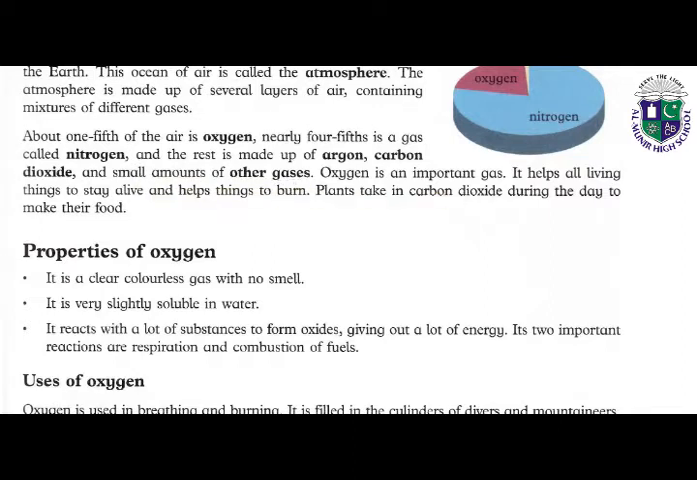So students, the rest is made up of argon, carbon dioxide, and small amounts of other gases. All these gases are present in our atmosphere and making our atmosphere. So we have a huge ocean of air, and this air consists of oxygen, nitrogen, argon, carbon dioxide, and small amounts of other gases.